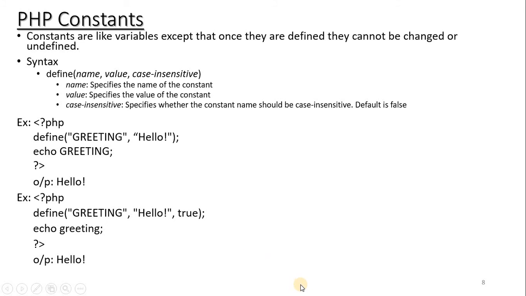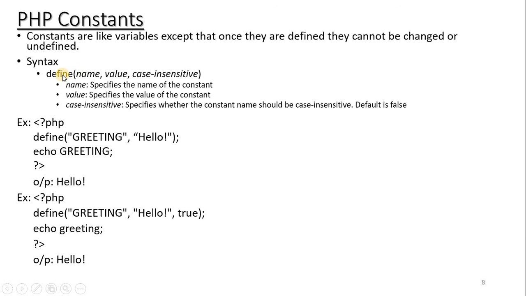Now what do you mean by constant? These are similar to variables, but the minor difference is they cannot be changed or undefined once we declare them. Whereas in the case of variables, after declaring you can change the values, but in the case of constants, after assigning some value to a constant, it cannot be changed.